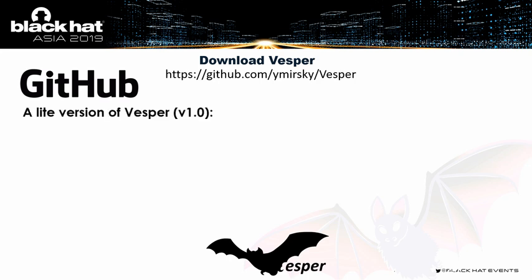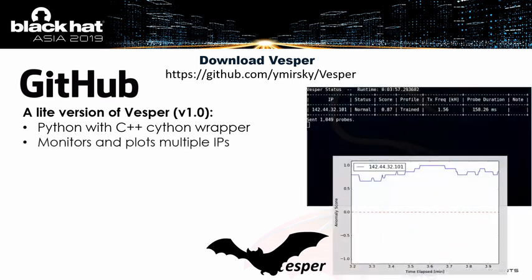There I put up a light version of Vesper, or Vesper version 1.0. This version has been implemented in Python with a C++ Cython wrapper because we need to be able to send the packets at a very high and rapid rate and also use nanosecond precision timing. So we wanted all the actual process of the probing to happen low level, but everything else is implemented in Python, so you can take a look at it, see how it's implemented, and get an understanding of what we're doing there.